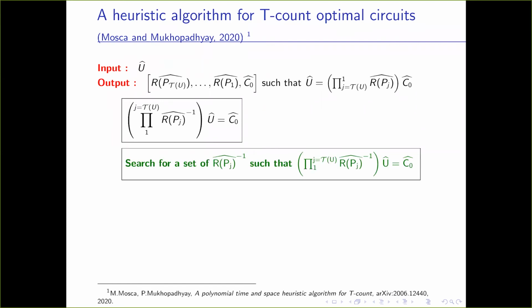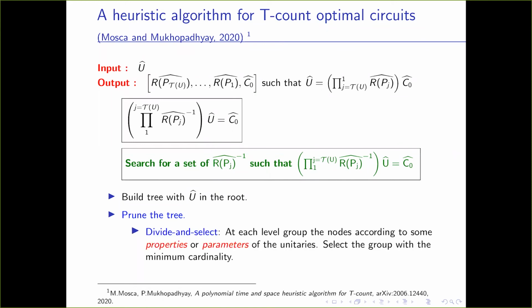Okay, so what we do this time is search for the set of the inverse of these channel representations, such that when multiplied by this channel representation of the unitary, we get the channel representation of a Clifford. So we build this tree with the channel representation of this unitary as the root, like we did before. And then this time we prune the tree. This is also an exhaustive search, but this time we do a considerable pruning of the search space, and that's why we get such reduced complexity.